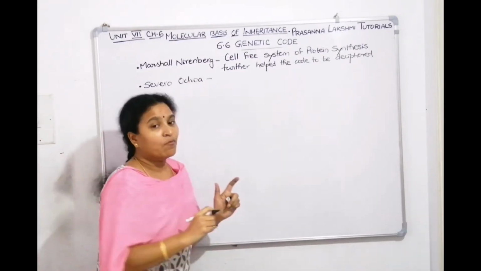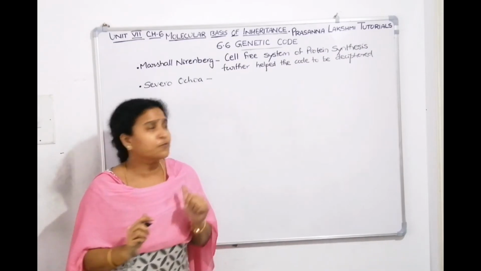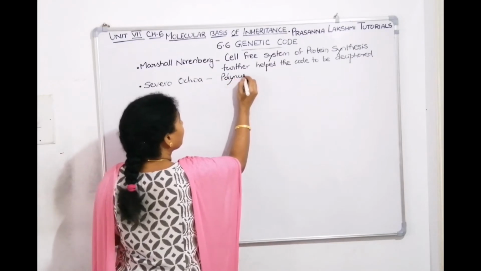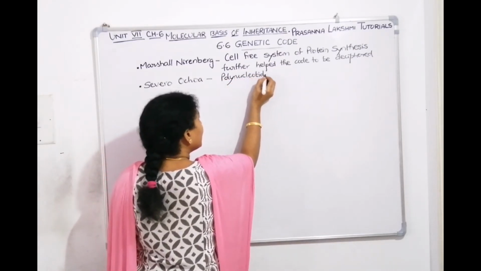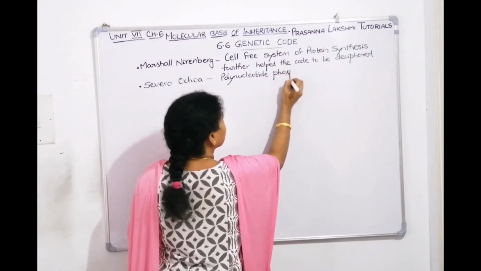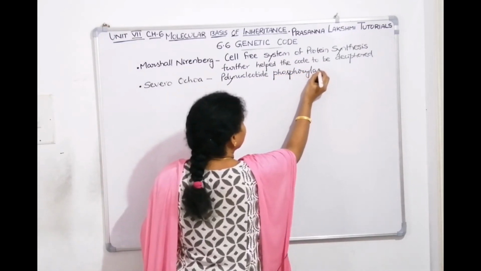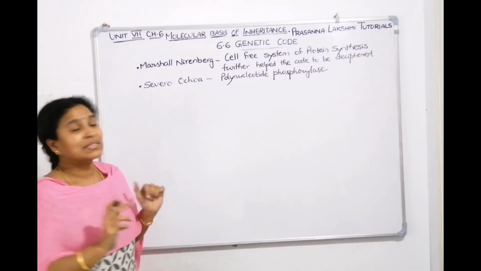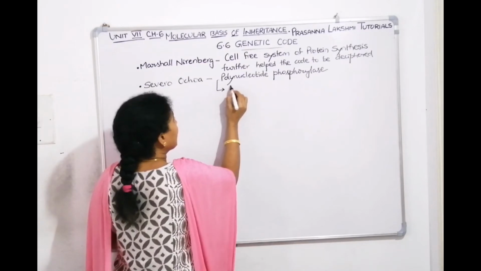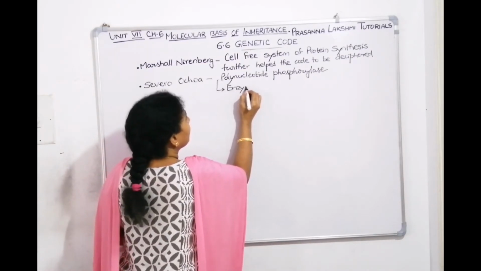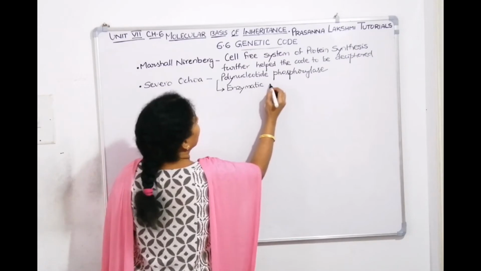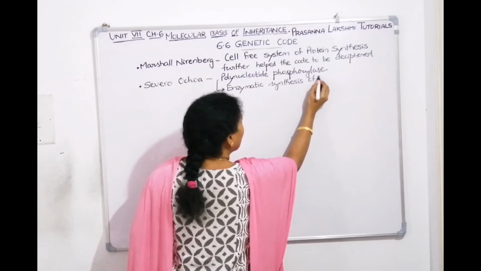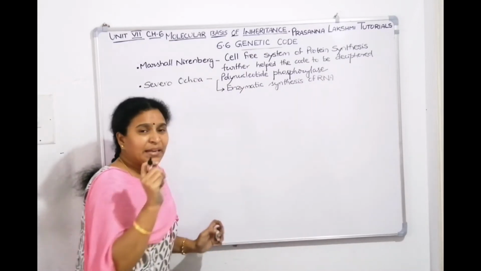He prepared an enzyme. What is the enzyme called? Polynucleotide phosphorylase enzyme. Severo Ochoa's polynucleotide phosphorylase enzyme helped in the enzymatic synthesis of RNA in a template independent manner.